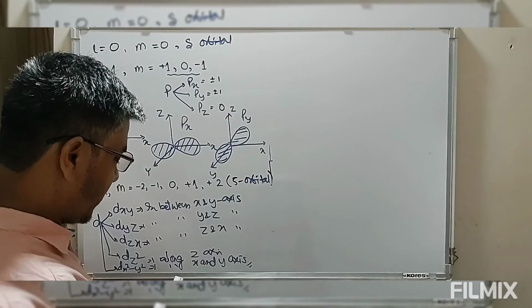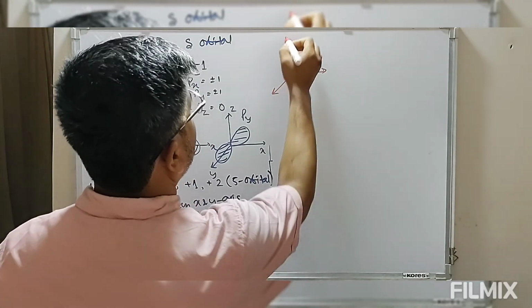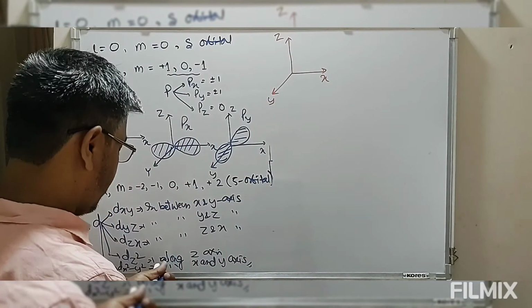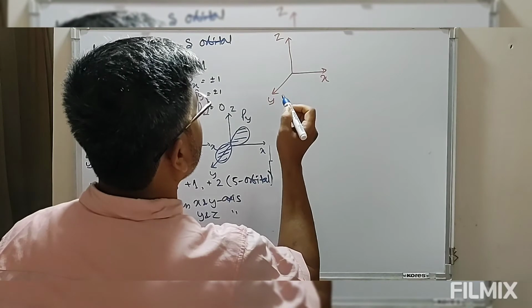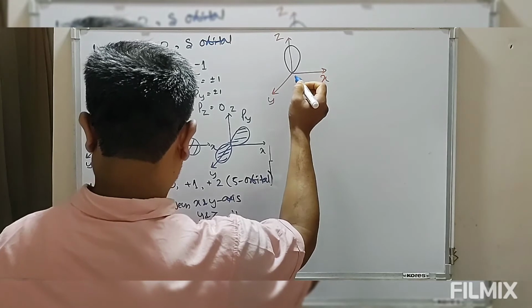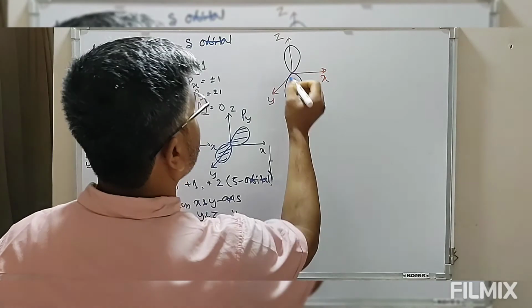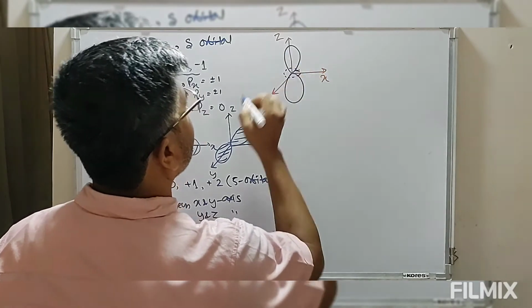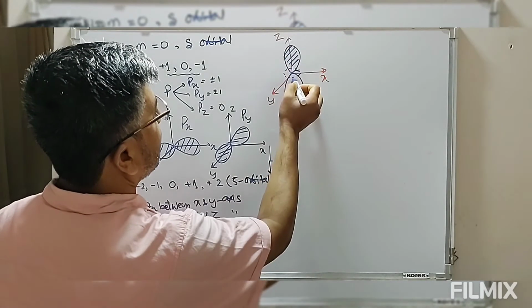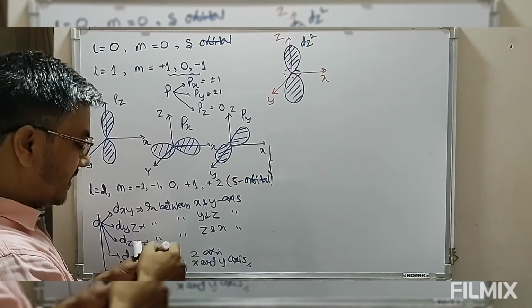So suppose, look at this, we have this, this is z, x, y. If the orientation of lobe is purely along z axis, then we say this is dz square, purely along z axis.